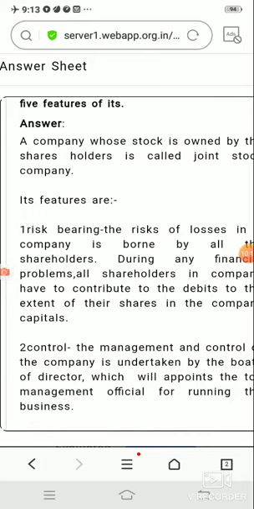Next was the risk bearing feature. This feature says that in a joint stock company, because all the shareholders purchase shares of the company and invest their money, the risk is shared by all the shareholders whose investment has been made in the organization.